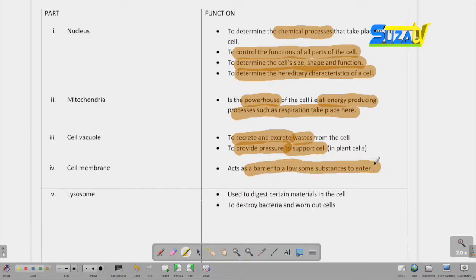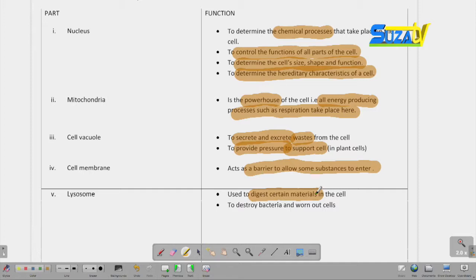Also, we have the lysosome. A lysosome is nothing but a circular organelle inside the cell. This organelle has a function in which it is used to digest certain materials within the cell. These can be digested materials or pathogens or other things.